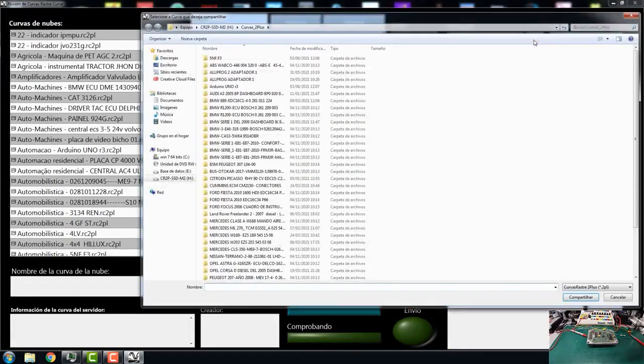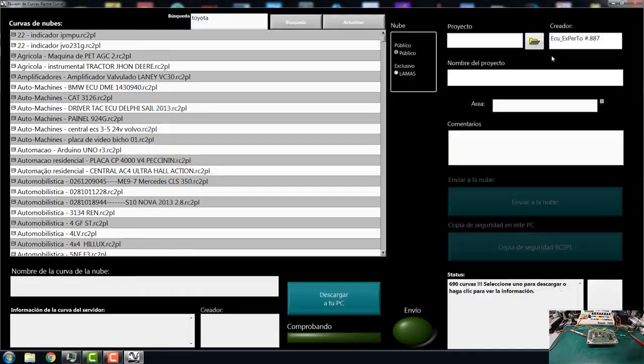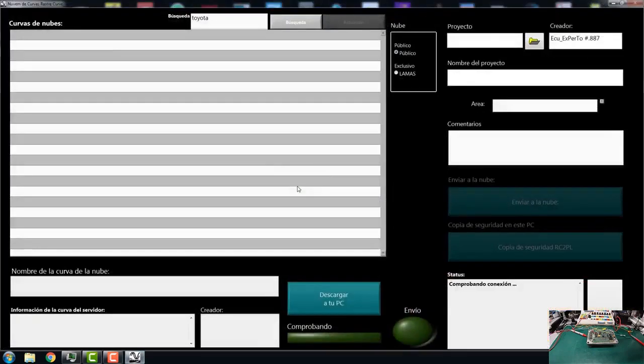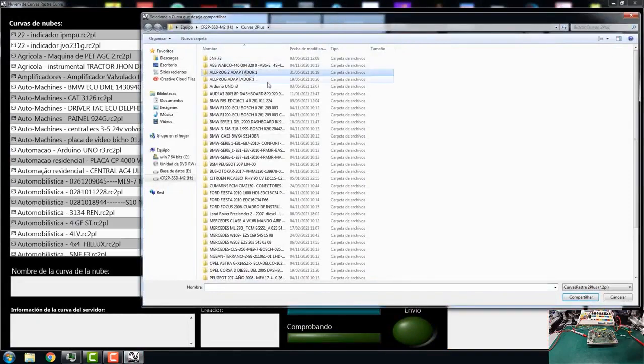But which one was the good one? Because it seems that there are two adapter projects. One is worth 9 curves. This one is corrupt, so I have to delete everything. I am going to share it. I have to select the two and share it.